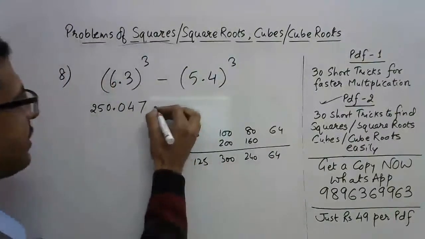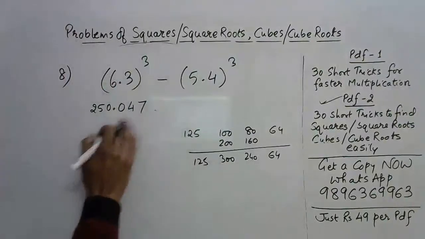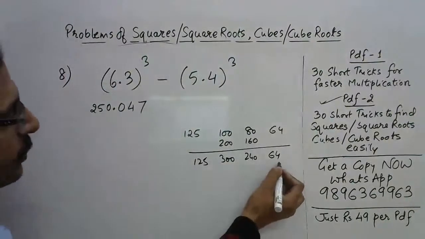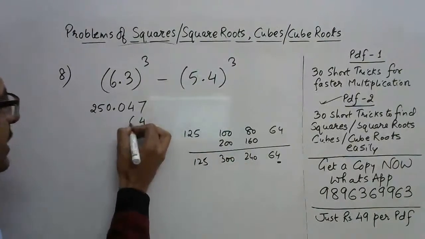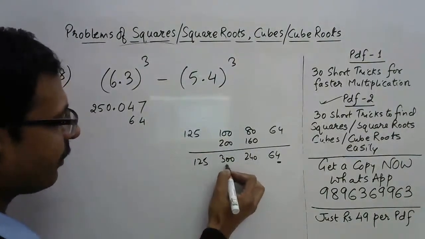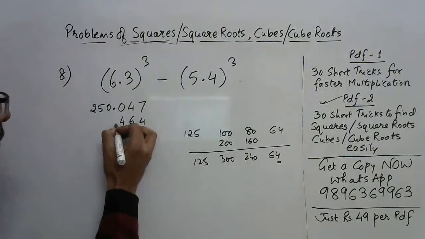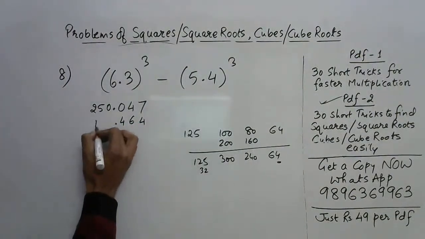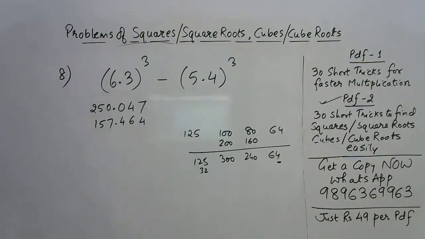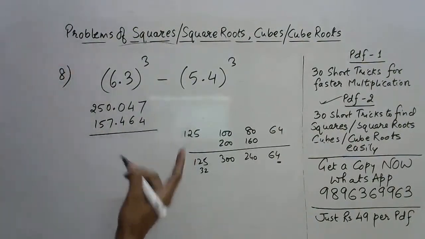Now start with the answer minus. So I will write it below this because I need to subtract it. So 4, 6 carried forward, 246 means 6. 24 carried forward, 324 means 4. 32 carried forward means 157. So here you have the cubes, and now subtracting is just a formality.